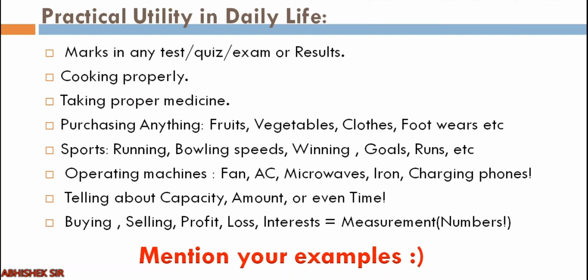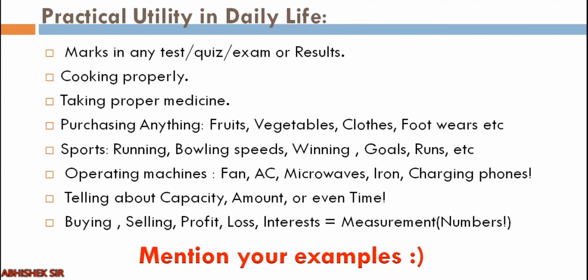Measurement is also required in cooking, right? You cannot cook anything at a very high temperature. Even if you are taking proper medicine, it must be counted. For example, a 200 mg tablet is there, a 500 mg tablet is also there. So according to your need, you will take that medicine. If you go to purchase anything, whether it is fruits, vegetables, clothes, footwear, etc., you will need some kind of measurements. You won't say to the shopkeeper, give me vegetables, that's it.